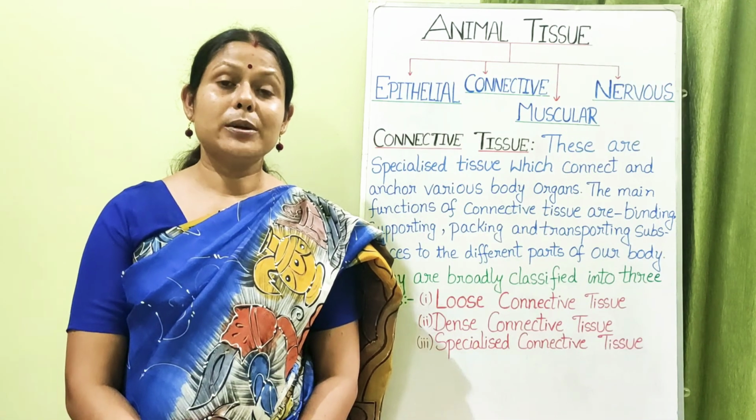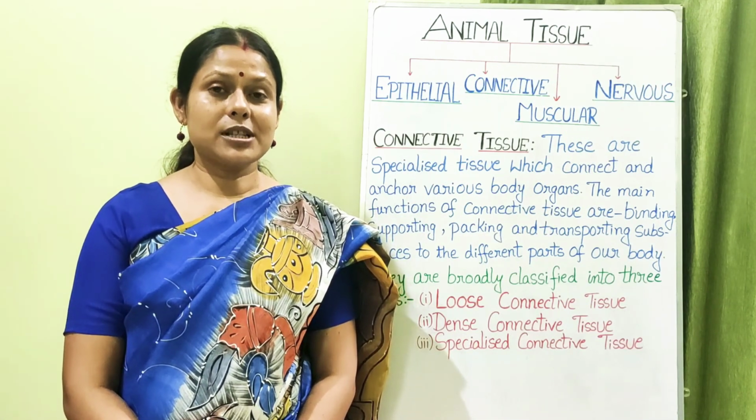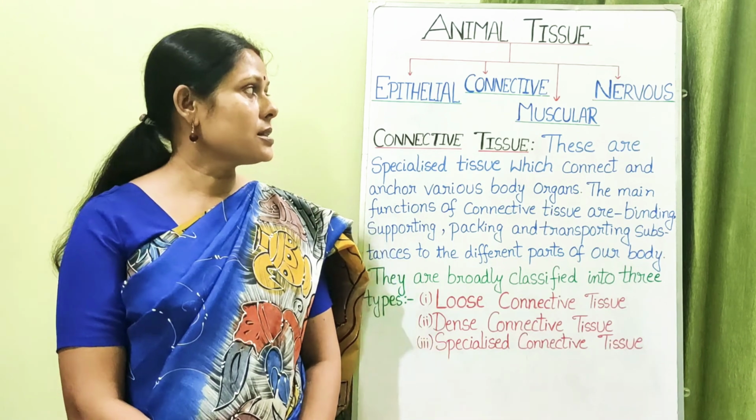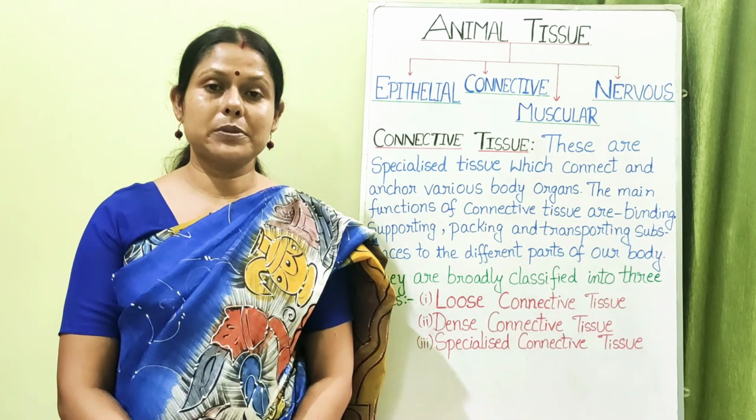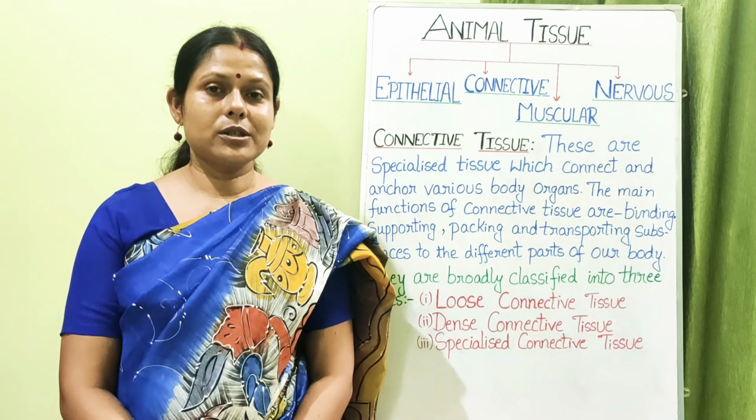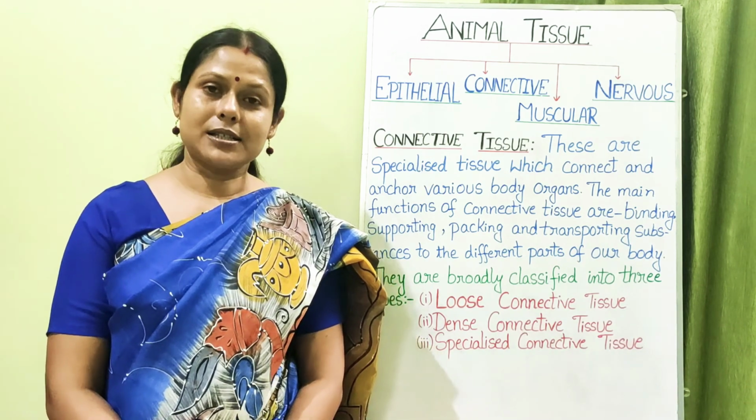Everyone. Today we are back with a new type of animal tissue, that is the connective tissue. In the last class we have read about the different types of epithelial tissue. Today we are going to read about the different types of connective tissue.